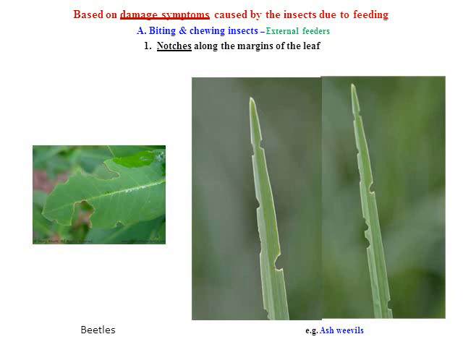Now, based on the damage symptoms caused by insects due to feeding. First, the biting and chewing type of insects are the external feeders. They cause notches along the margins of the leaf. This type of symptom is found in cereals, most of the cereals like grasses, jowar and rice. This type of notch feeding is observed in the rainy season.